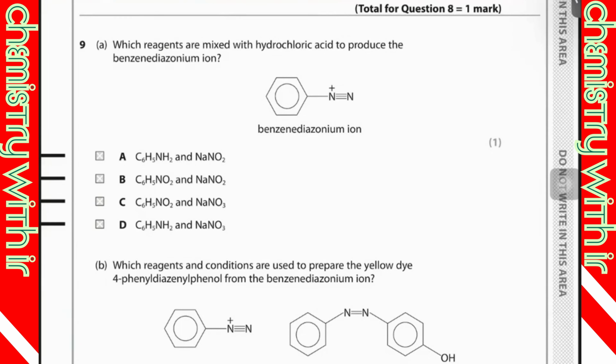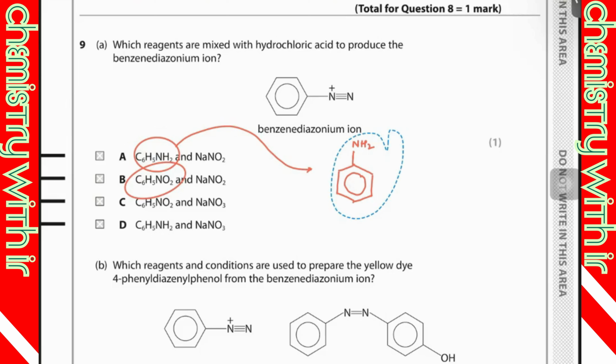A is this reactant, and B is the same thing, but NO2 is attached.